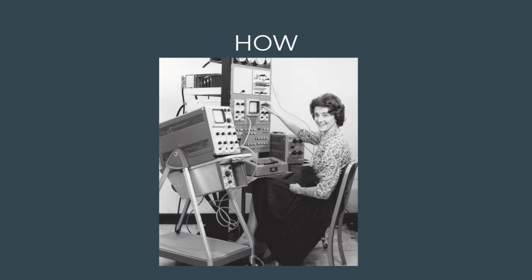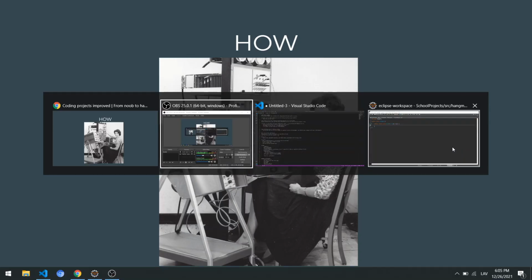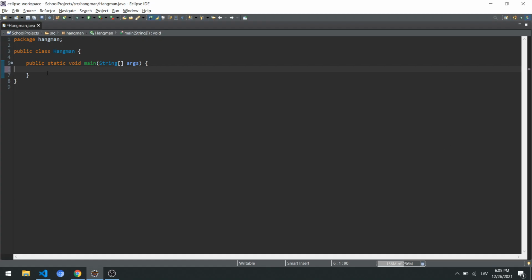And the last question is how? How are we doing this? And to answer that, we have to turn to our coding tools and see actually the things in real life. So I'm going to go to Eclipse. I've created an empty project, nothing here. Let's start. So what we learned from the beginning is that we start with the idea, then we add the prototype, then the functionality, and then the improvements.